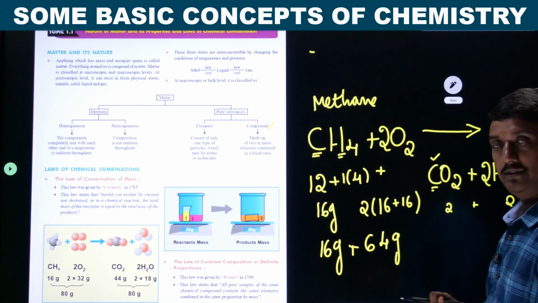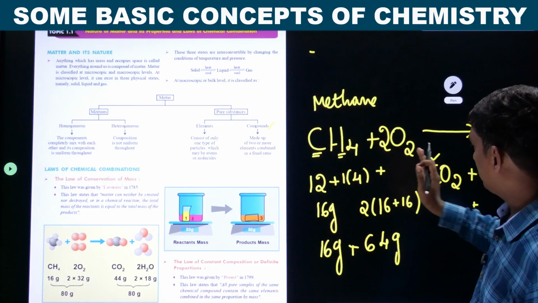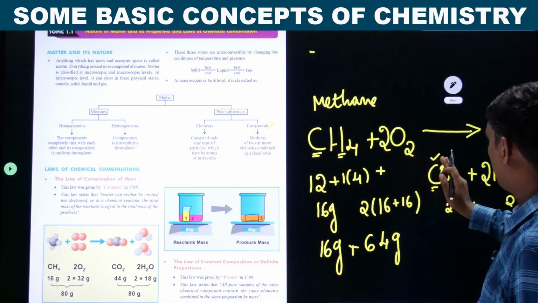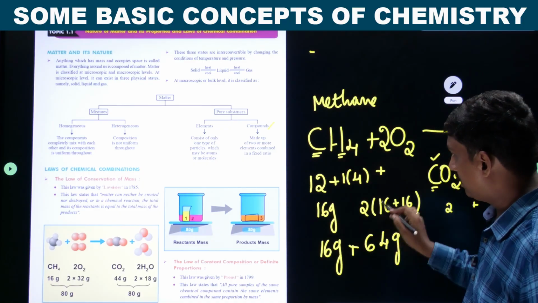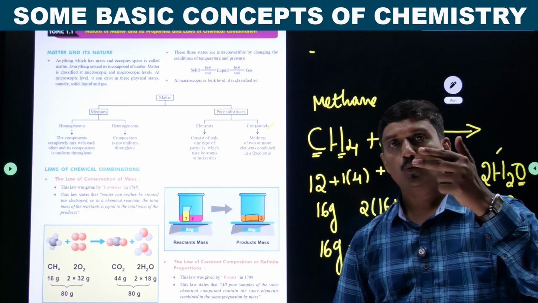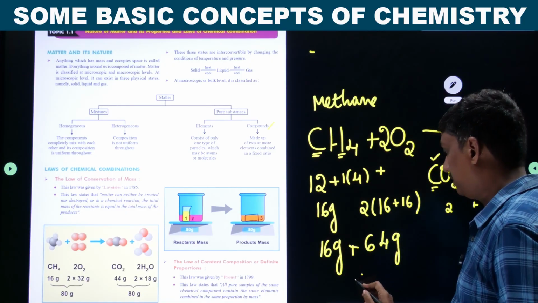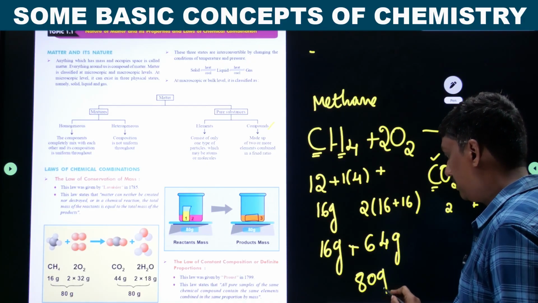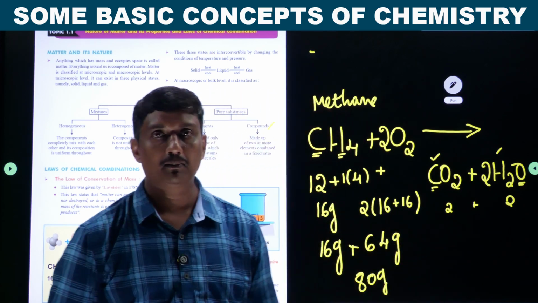These are the reactants. Reactants we usually write on the left hand side, followed by an arrow mark and the products on the right hand side. What is the total mass of the reactants? We have 2 reactants, one is methane, another is oxygen. Its mass is 80 grams. The total mass of reactants is found to be 80 grams.